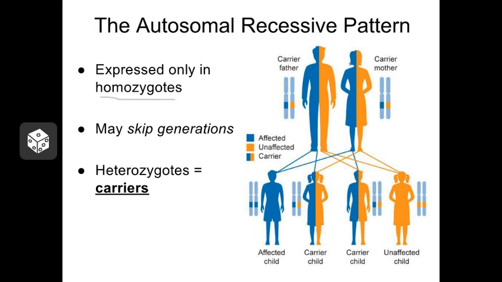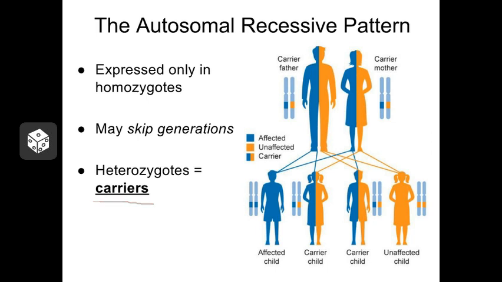Now, what if you're heterozygous for a trait? You have the dominant from one parent and the recessive from the other. Well, that would make you a carrier. That means that you carry the recessive gene, but it doesn't show up in you physically. However, because you carry that gene, you can pass it on to your children.